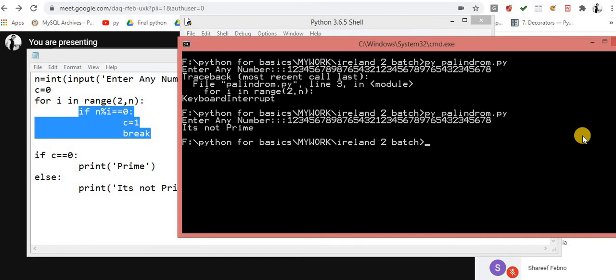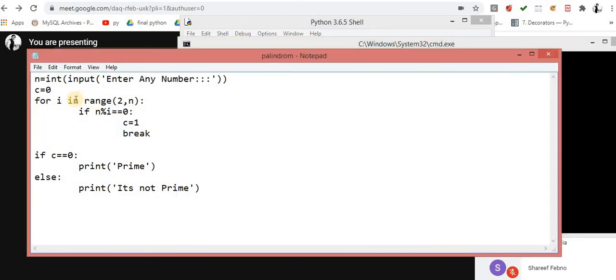Sir, can you explain break once more? Okay, break. What exactly is the English meaning of break? To stop. Immediately you have to stop. Let's suppose you are riding a bike and you want to stop immediately. That means you have to take the help of the brakes. Same concept over here. When your loop is running, but at some point prior to completing it you want to break, then you are supposed to use break.